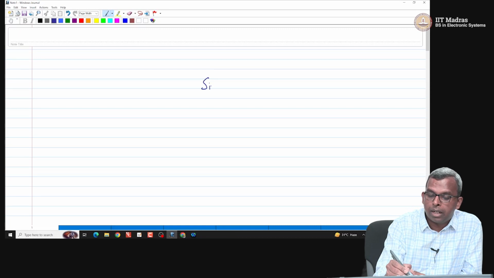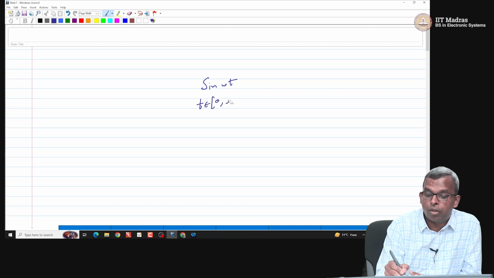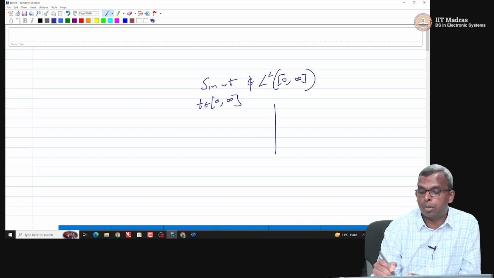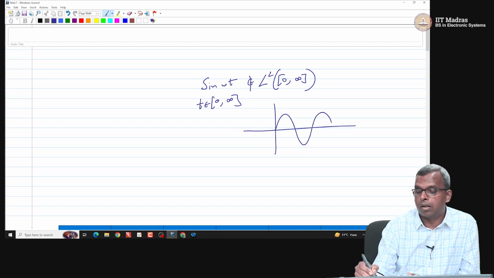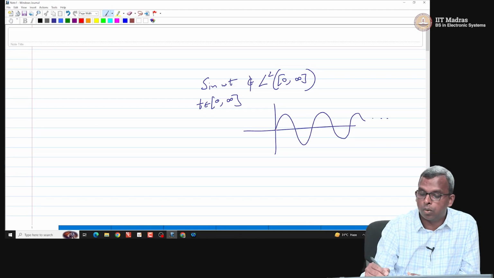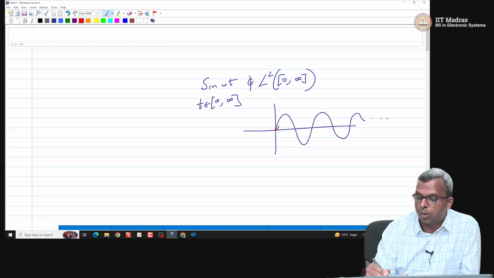If you take sine omega t and let the domain be t belonging to 0 to infinity, this does not belong to L2 of 0 to infinity. You can see that. Sine omega t will look like this, going on and on forever. What will happen to sine squared? If I change the color, sine squared will go like this.